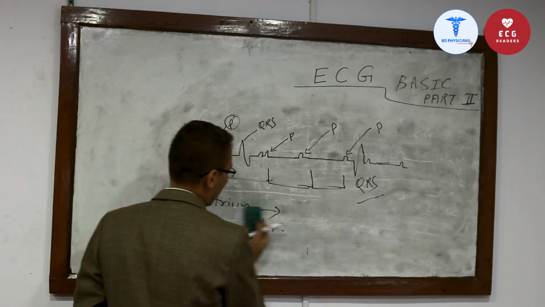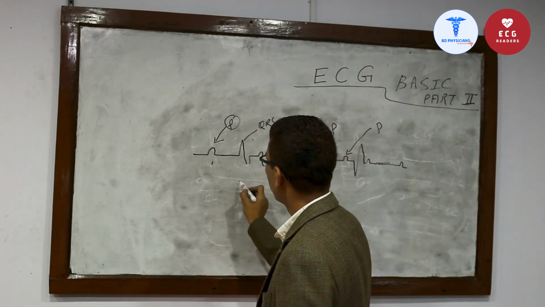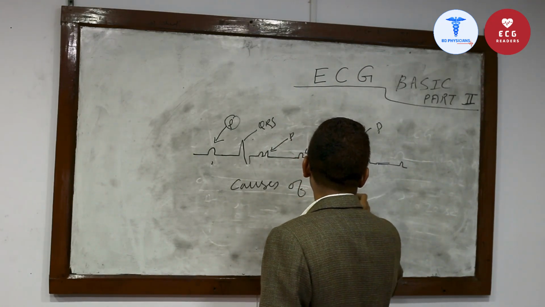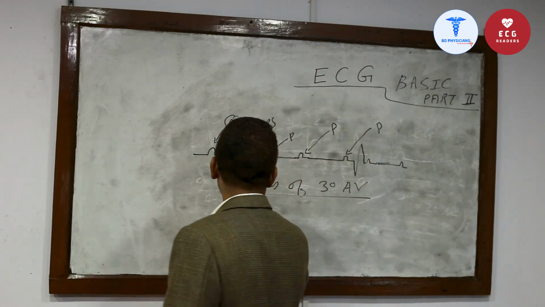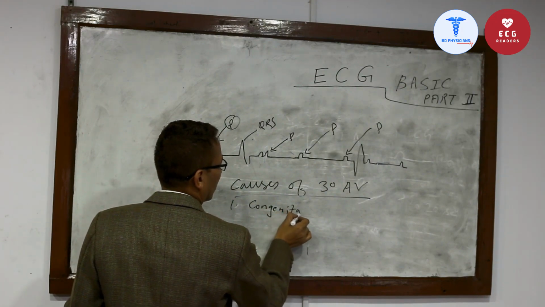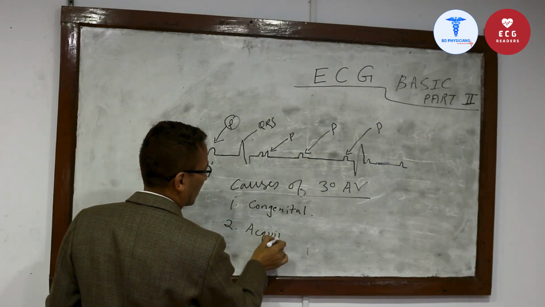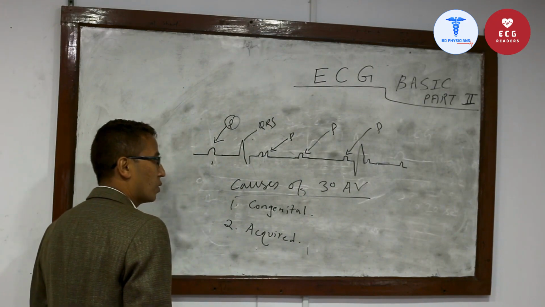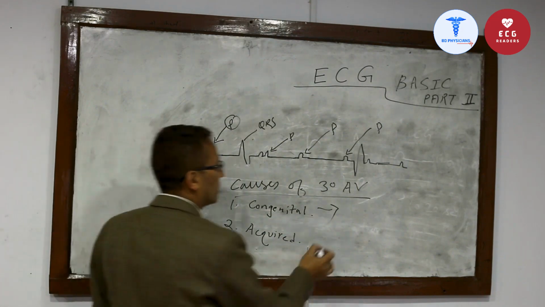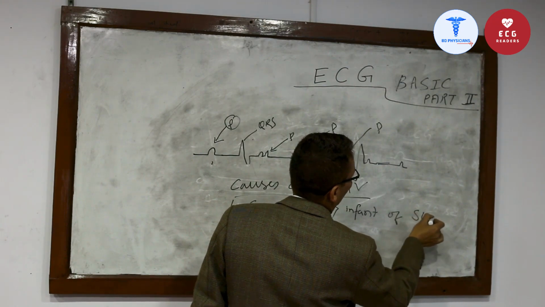And complete heart block can be congenital or acquired. Causes of third-degree AV block: congenital, these are infants born to mothers with SLE, systemic lupus erythematosus.